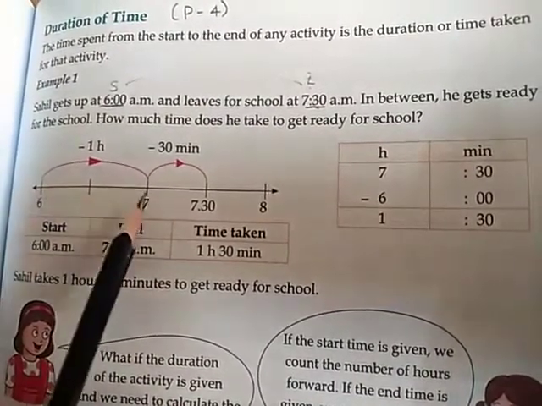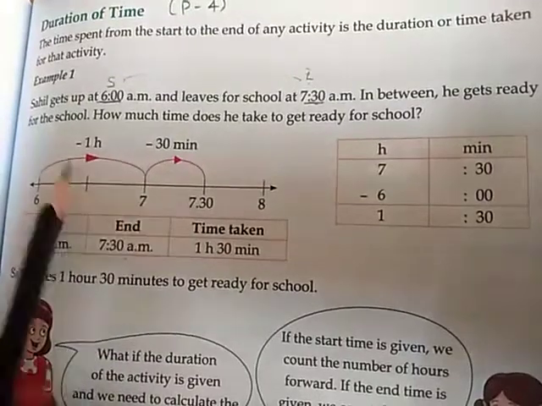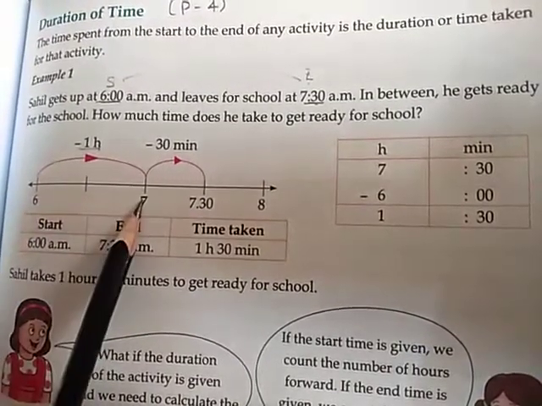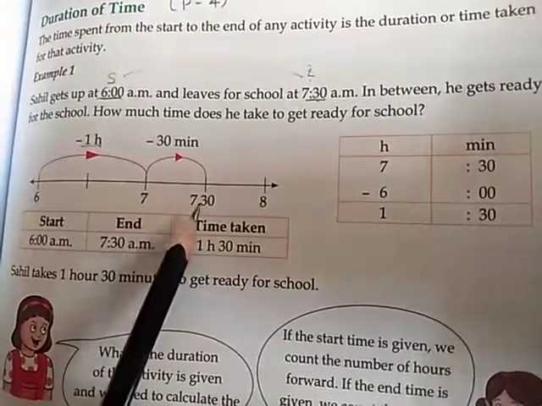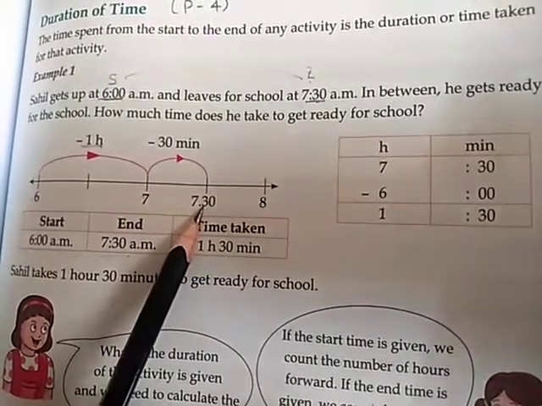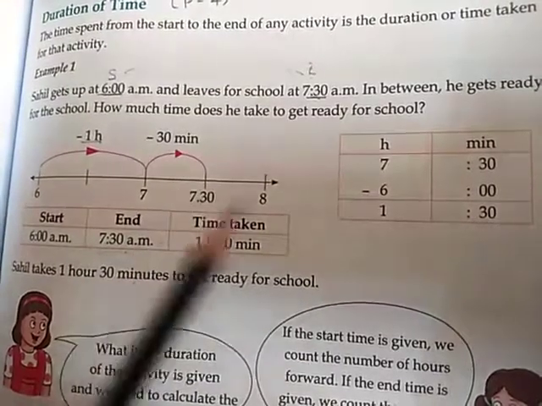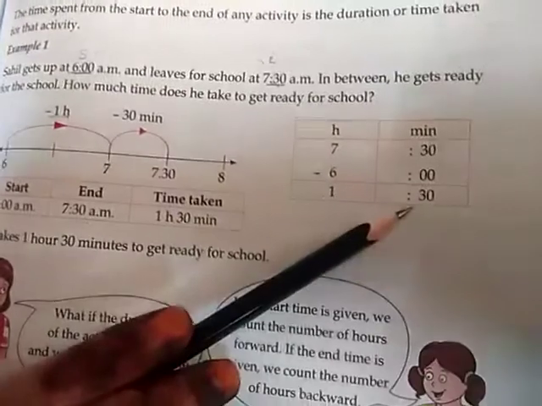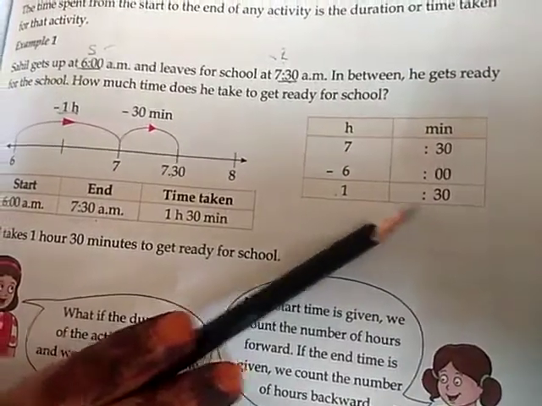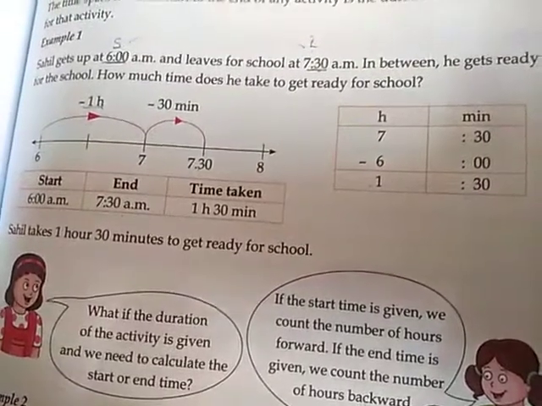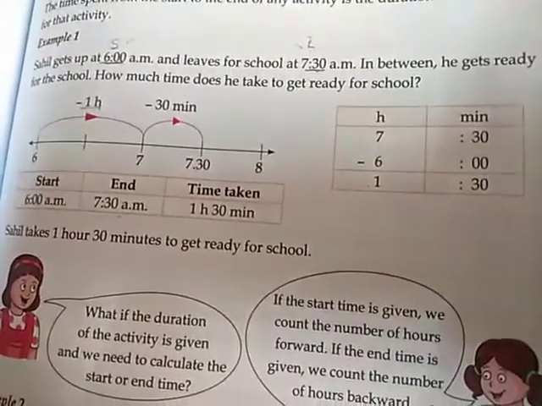From 6 o'clock to 7 o'clock we have how many hours? 1 hour. 6 a.m. to 7 a.m. is 1 hour, plus this 30 minutes. So how much time is he spending to get ready for school? 1 hour 30 minutes. Sahil is taking 1 hour 30 minutes to get ready for school. Let us do the exercises now.